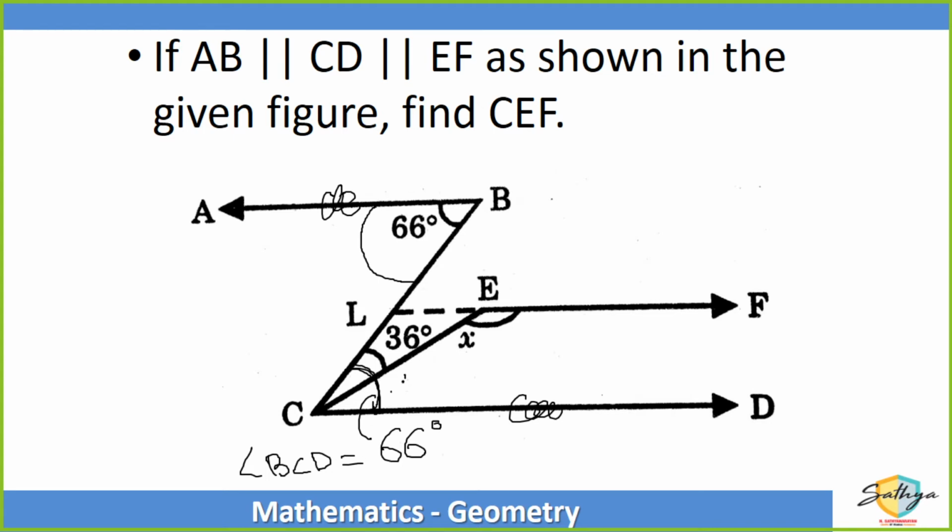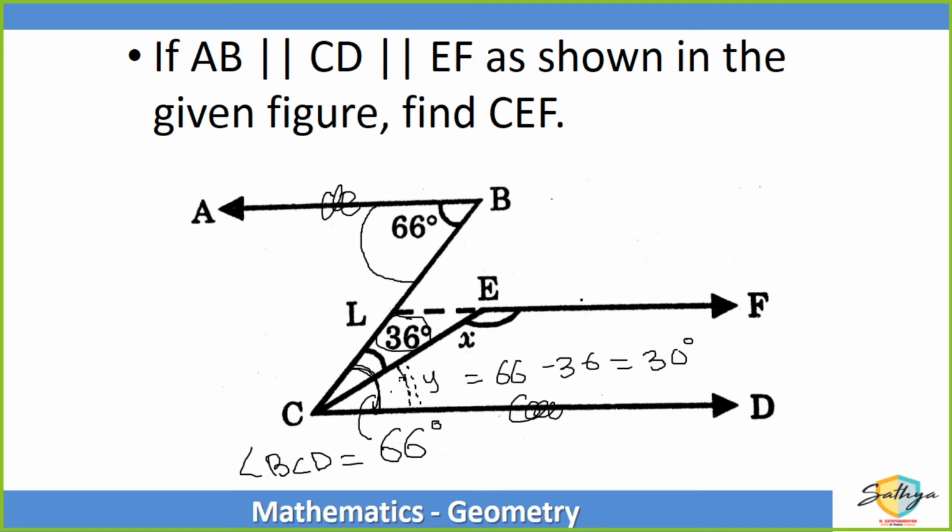Now, what is this angle? Let's call this angle Y. If this angle is Y, then its measure will be 66 minus 36. From the total 66, you remove this 36. That is the angle Y, which is equal to 30 degrees.